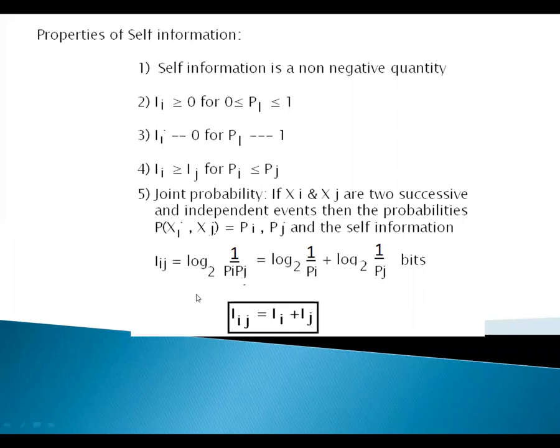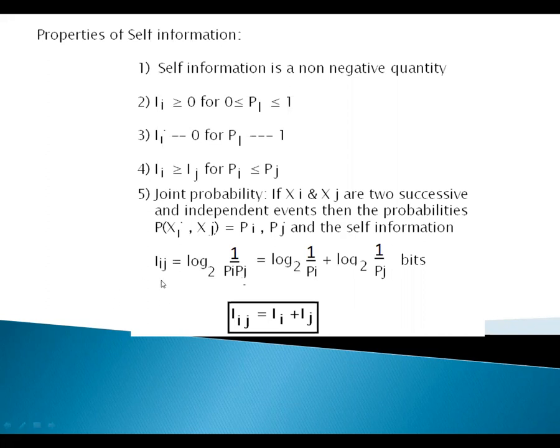I of ij is joint probability. How is it joint probability? If xi and xj are two successive and independent events, then the probability of the two successive independent events, P of xi, xj, is equal to P of i times P of j. Here P of i is one independent probability, and P of j is another independent probability.